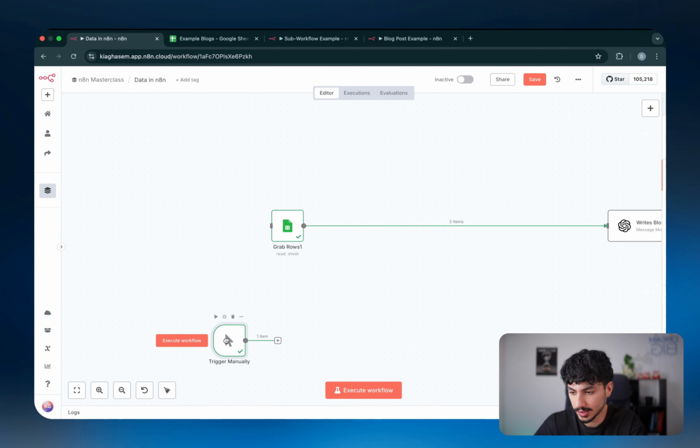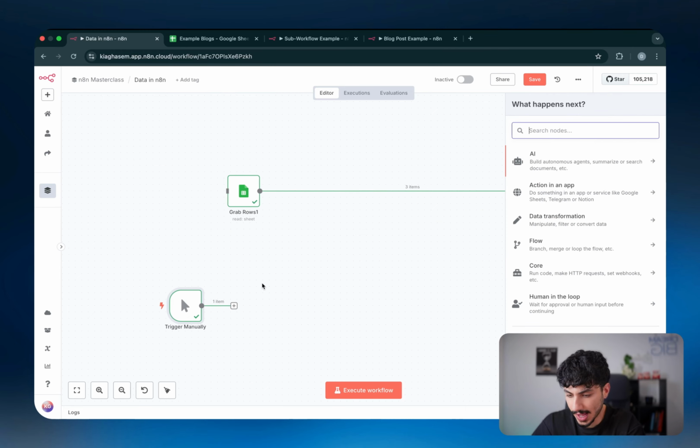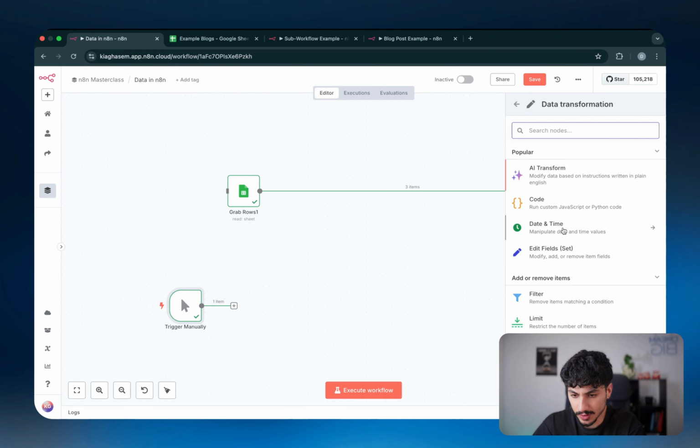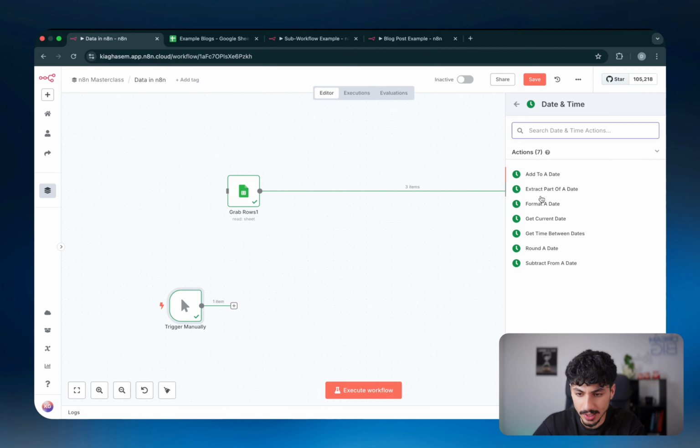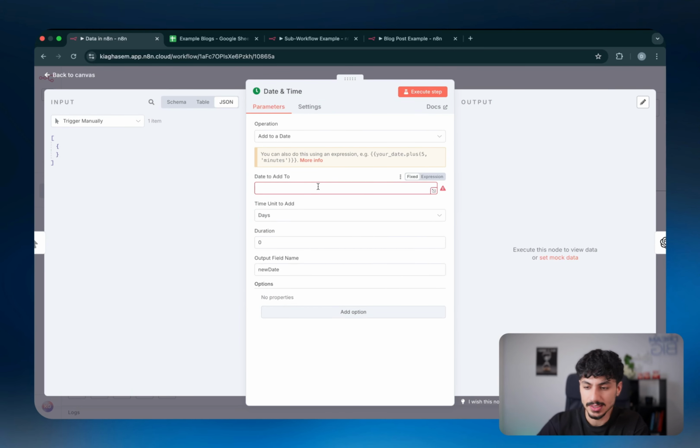So if I just quickly delete this, there we go. And I add the date and time node. If I click on it, you can see that there is a couple of things you can do. Let's just say, for example, add to a date. What this node basically does is it allows us to get some sort of date time input and then do some sort of function to add either a number of days or hours or whatever it is to that date time input, and then give us a new date time output.